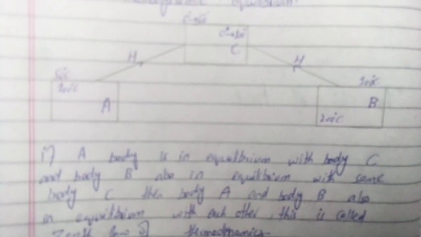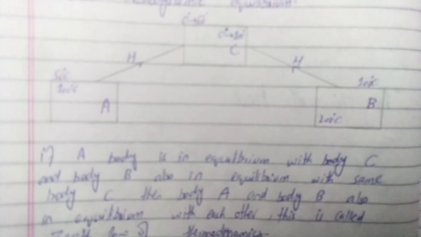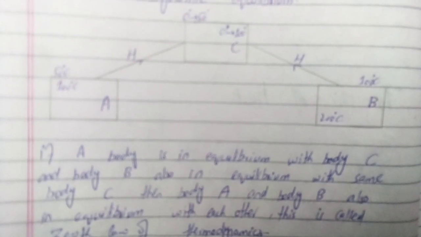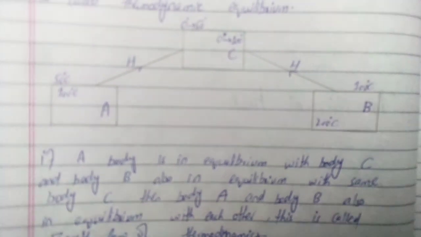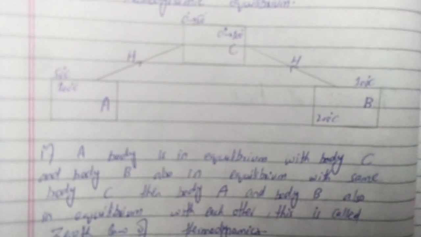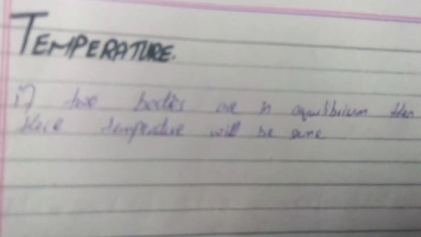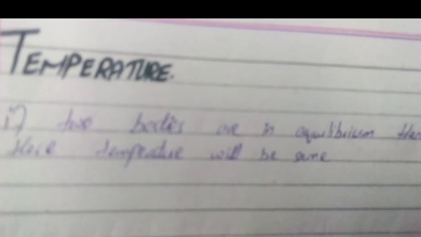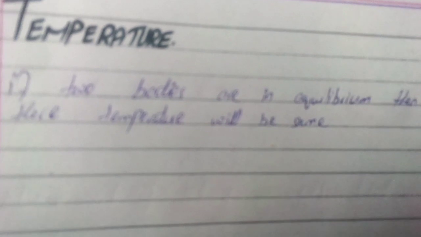centigrade. And also body B is in thermal contact with body C, and after some time the temperature of body B and body C is the same, which is 100 degree centigrade. Then body A and body B are also in equilibrium with each other, meaning body A and body B have the same temperature. This is the zeroth law of thermodynamics. And he explained the definition of temperature, which is: if two bodies are in equilibrium, then their temperature will be the same.